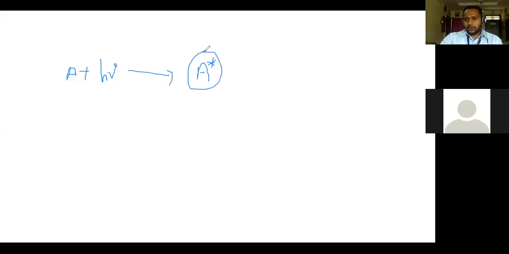They are in continuous motion and continuously collide with each other. For example, consider our reactant A reacting with radiation or a photon. It leads to formation of A star, which is an excited molecule, meaning a molecule having high energy. So during the reaction, what happens?